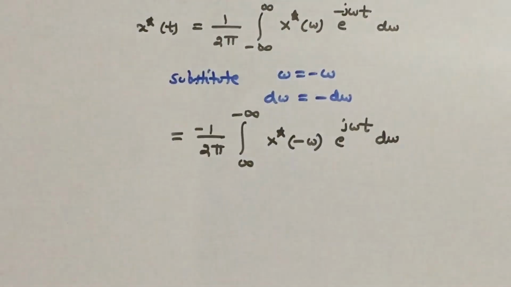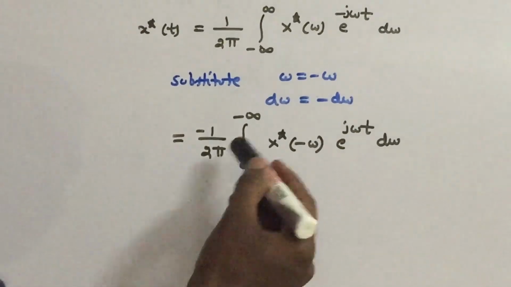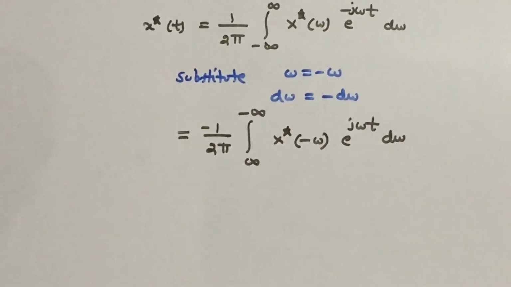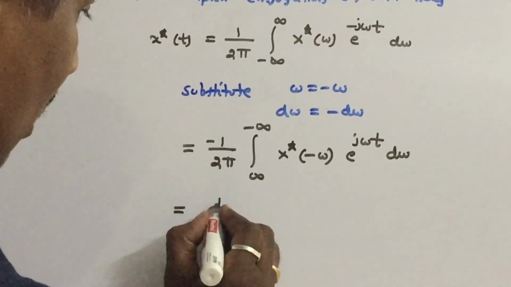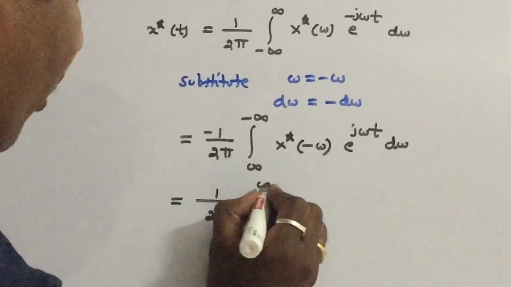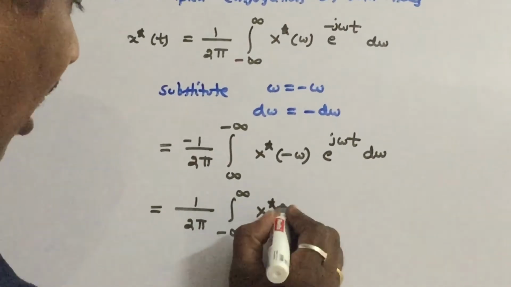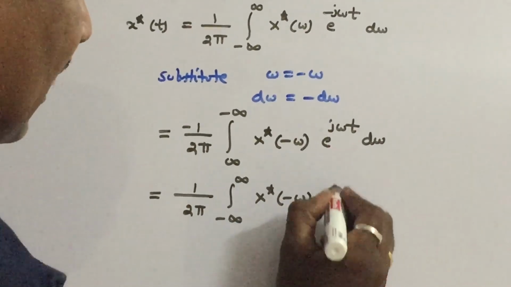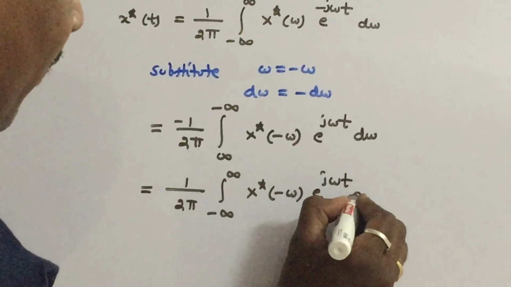If you interchange the limits, this minus sign cancels out. Therefore it is written as 1 by 2 pi integral minus infinity to infinity X star of minus omega e power j omega t d omega.